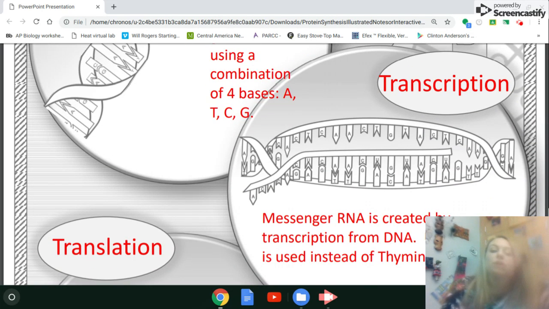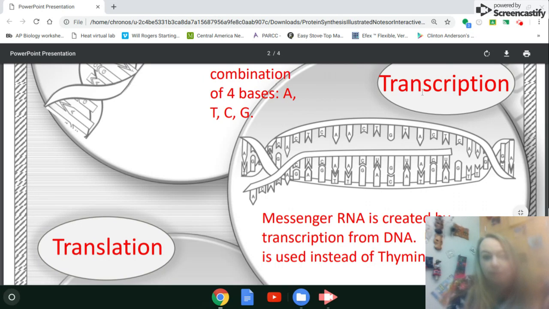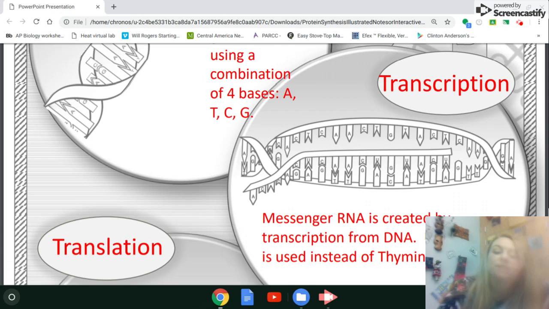So the code, the A's, T's, C's, and G's, that code, your DNA, goes through a process called, right here, transcription. So what is transcription? Transcription is the process where DNA is actually transcribed into a substance called messenger RNA.